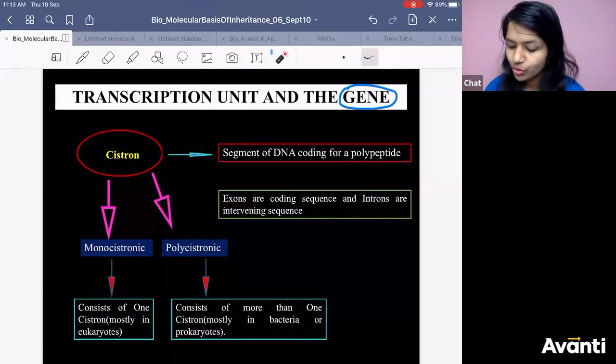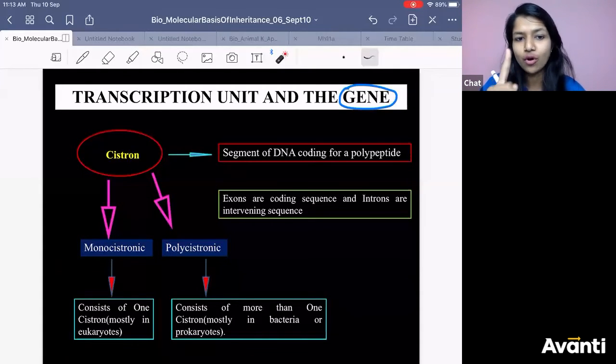So eukaryotes are monocistronic, whereas in prokaryote, they can have more than one cistron, and that condition is polycistronic. Pehla difference: eukaryotes are monocistronic, prokaryotes are polycistronic.